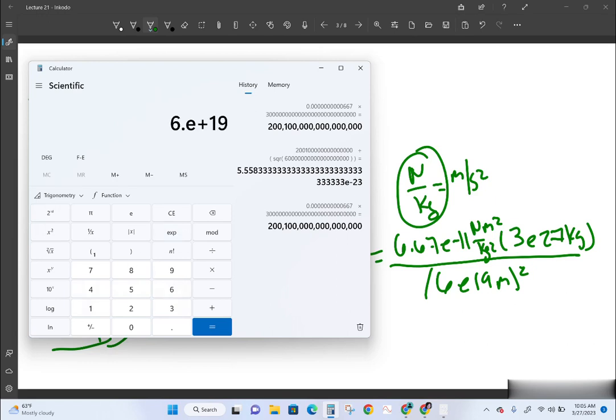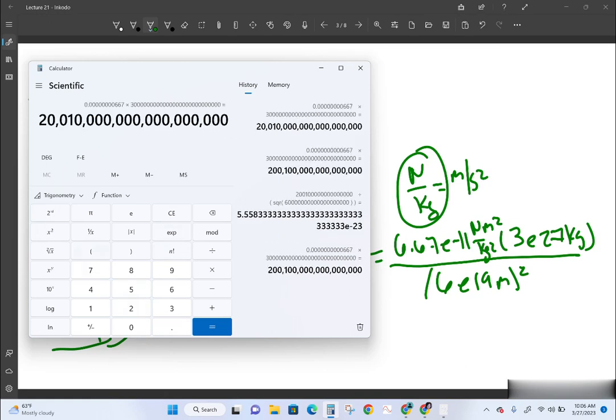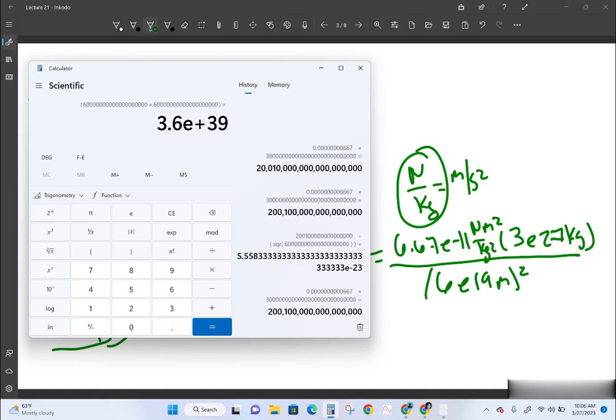Let's do it this way then: 6.67 exponent negative 11 times 3 exponent 27 equals, divided by 6 exponent 19 times 6 exponent 19 in parentheses.